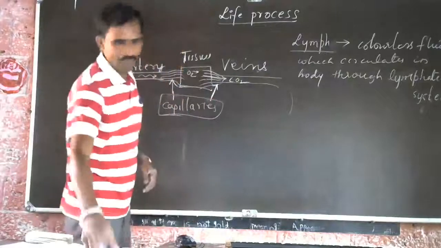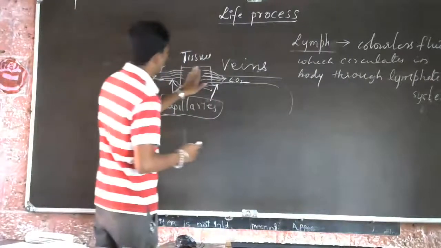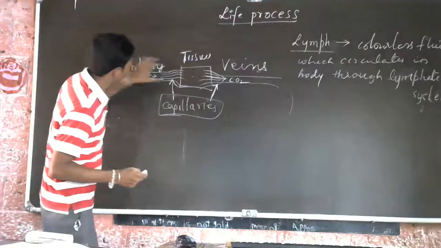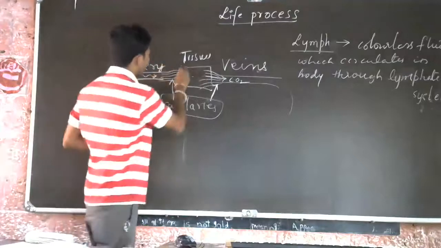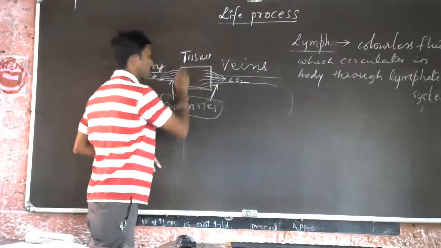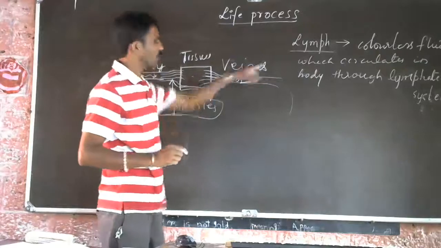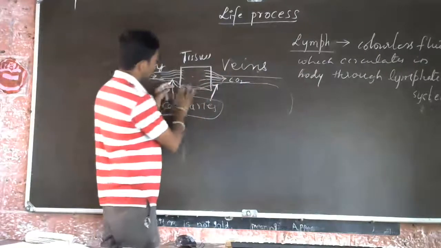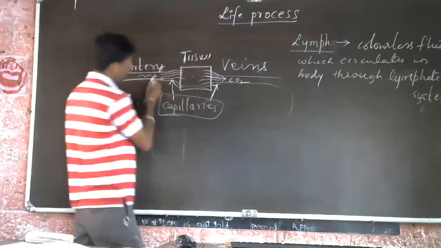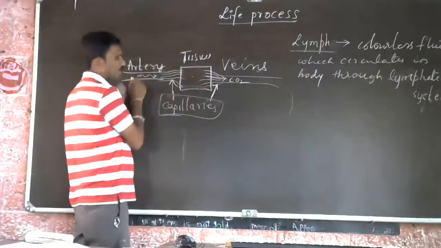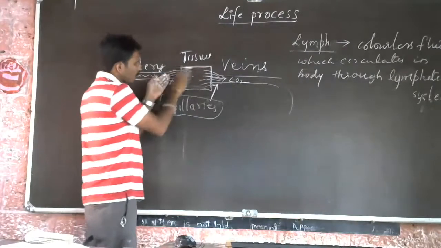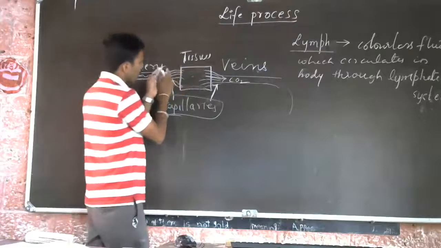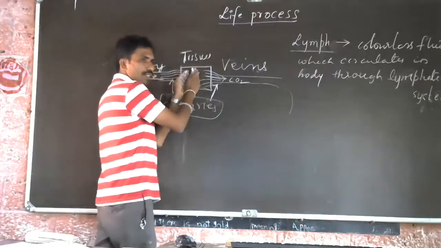So try to understand here. This is the artery and this is the capillaries, and there is a tissue in between. I'm going to tell you about the lymph. You know that the artery usually carries oxygenated blood, and only the oxygen is given over here.